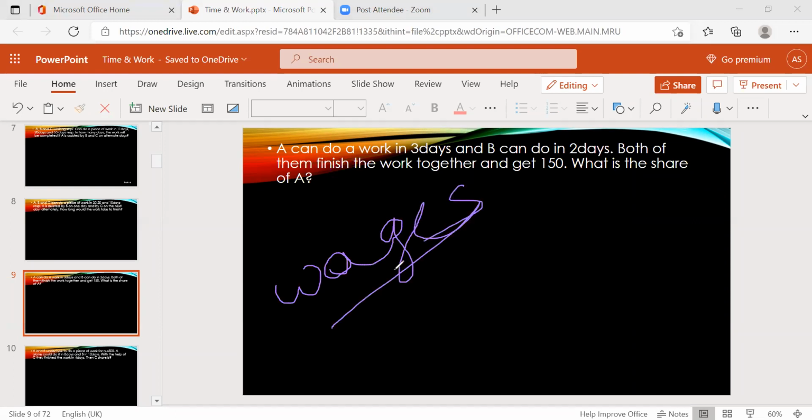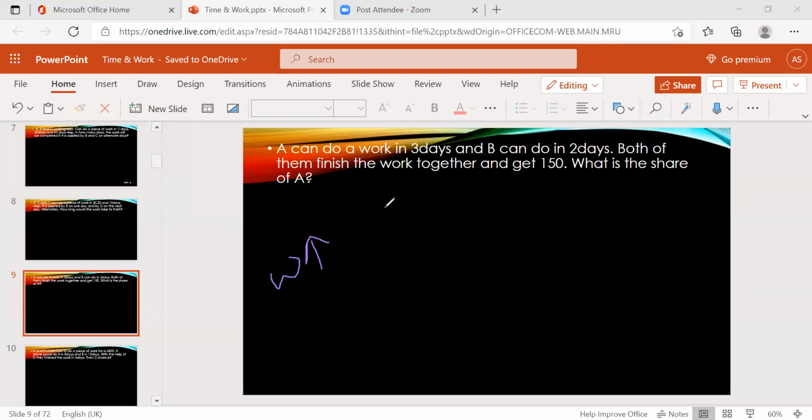So here, in this concept of time and work, whoever works more will get more wages or income. Okay, income is more. For example, I'll give an example.